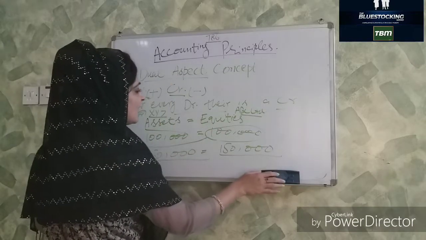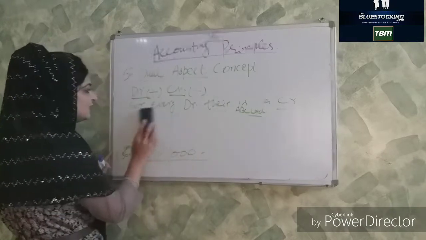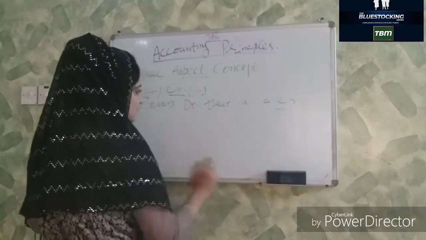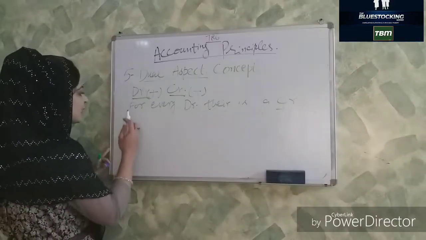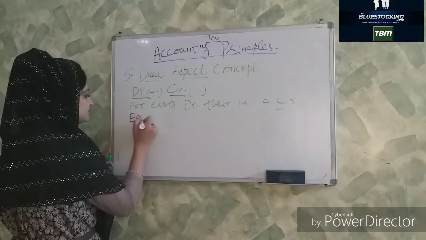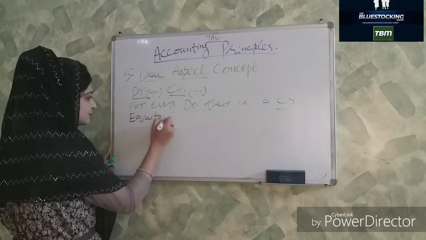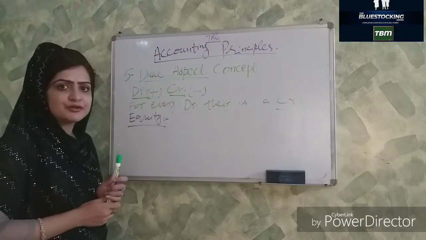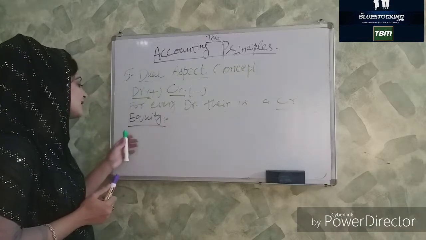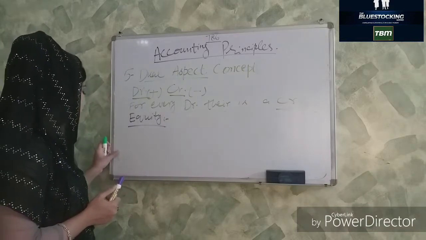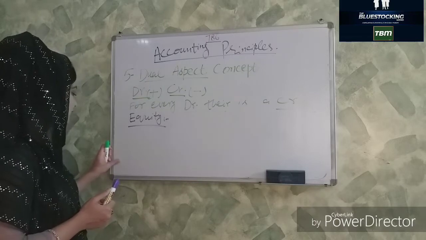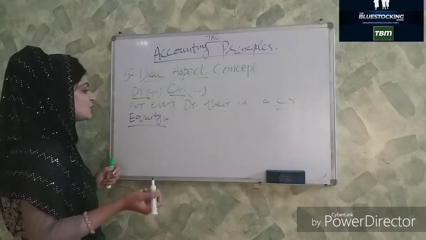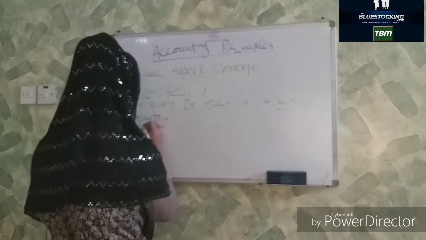So what are the equities? You would think what the equities are. Let me rub this off. Equities. Do you know about liabilities? Of course you know that liability is a financial responsibility towards you, which you have to pay. So this is the equity.